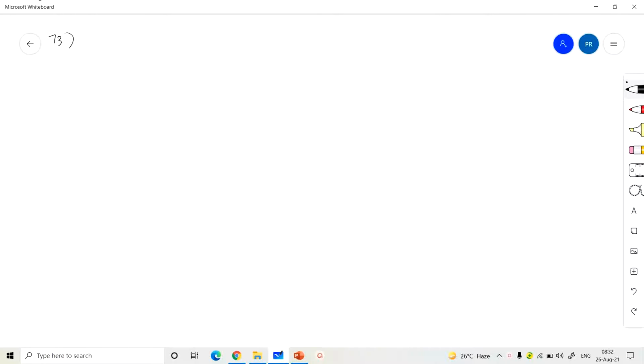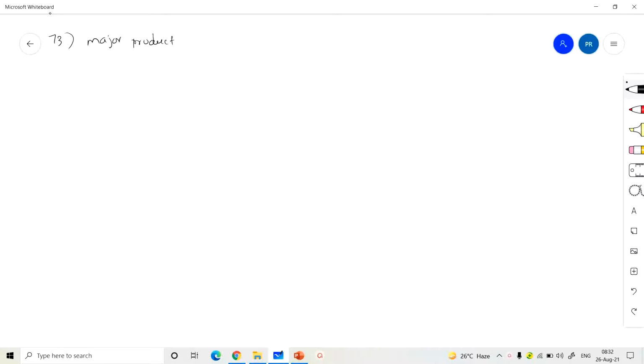Next, question number 73. Which of the following products, as shown by the dehydrohalogenation of alkyl halides with sodium ethoxide in ethanol, is correctly marked as major product?